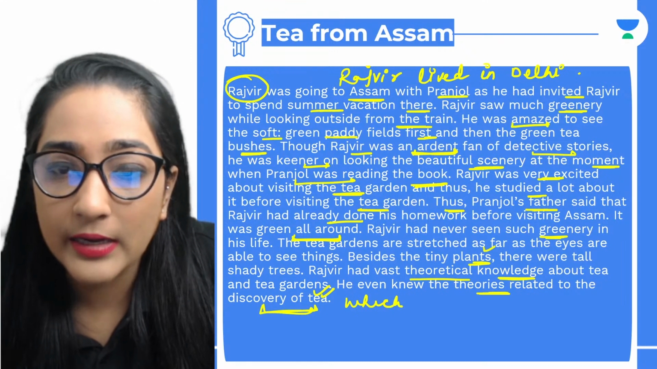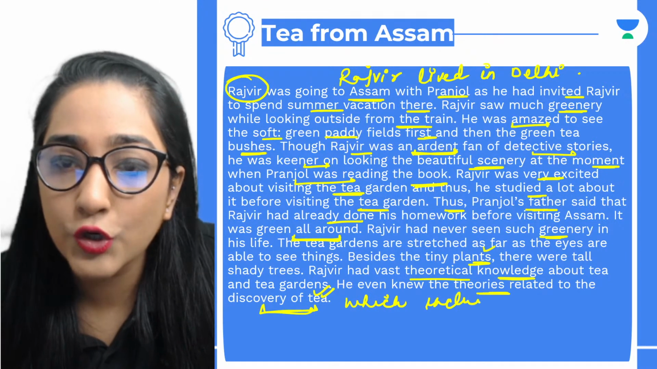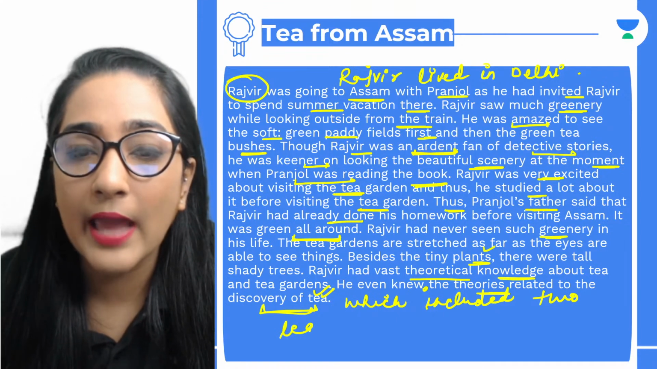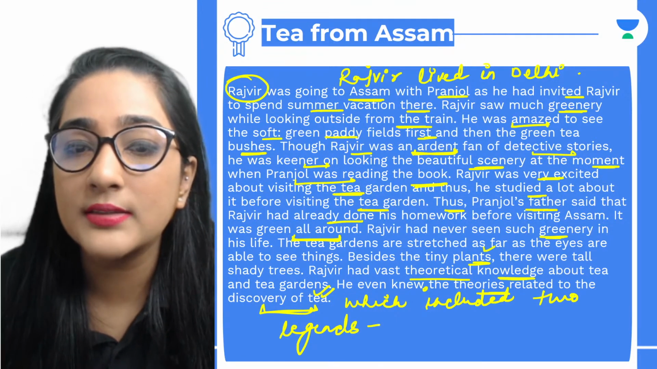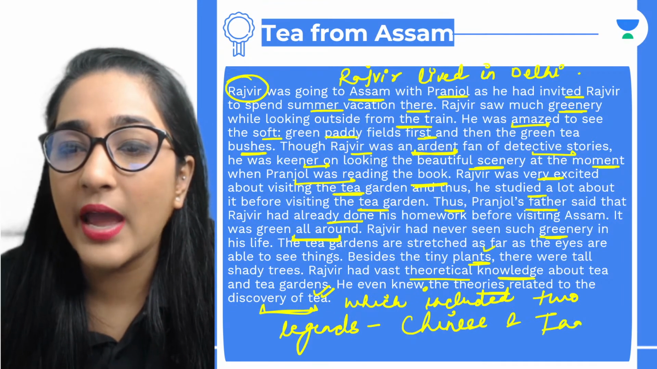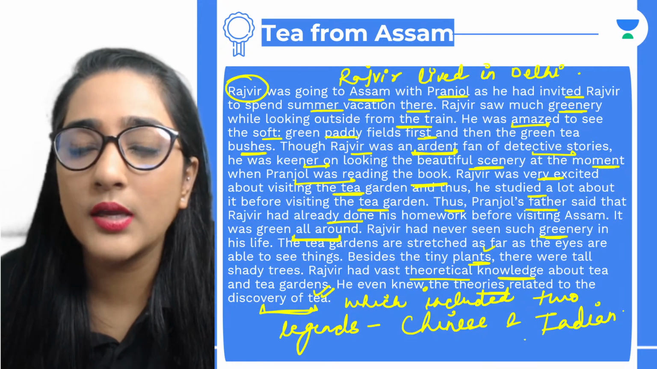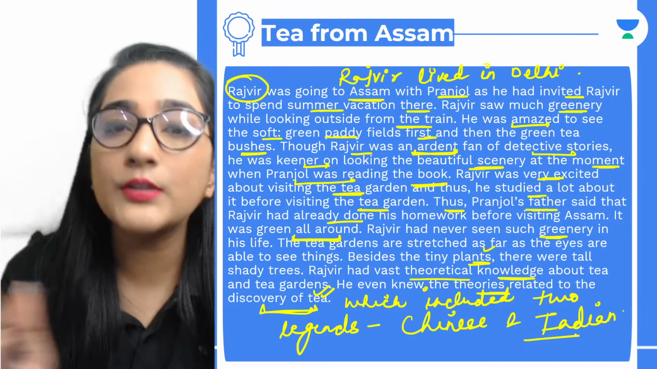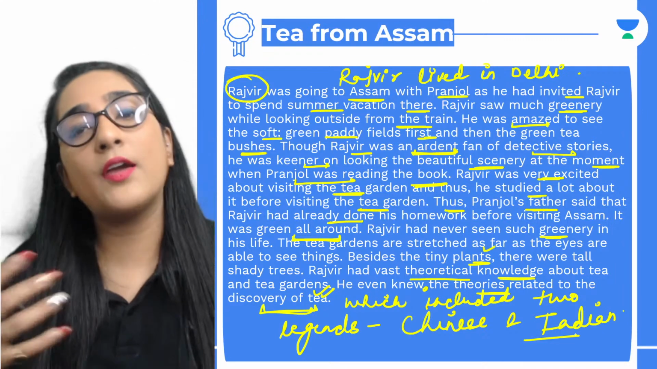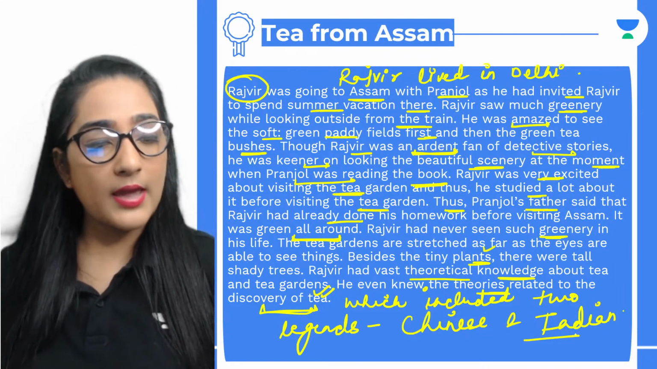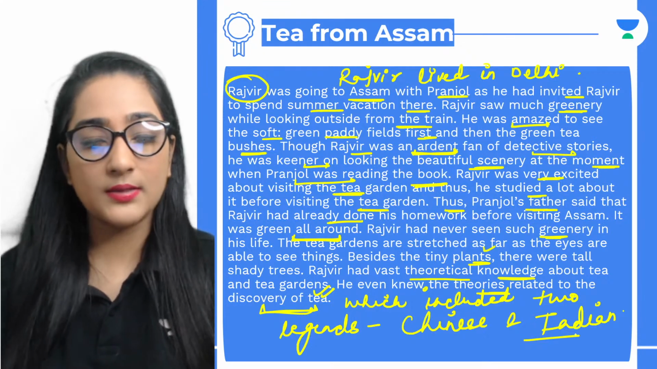Okay, you can add in front of it, which included two legends. All right, and what is that? One is the Chinese and the other is the Indian. That's it. That's what you have to talk about. All right, is that clear to everybody? Is that making sense, everyone?